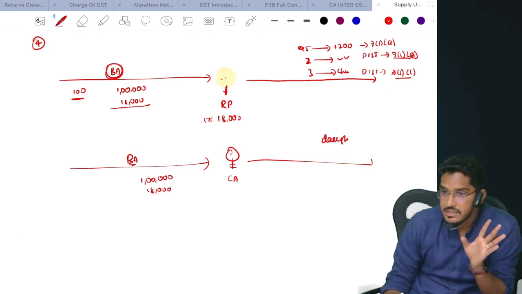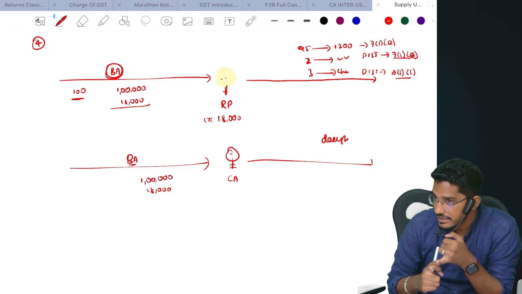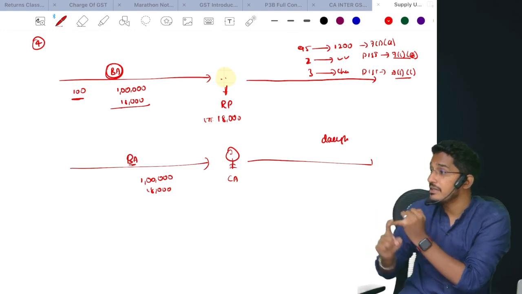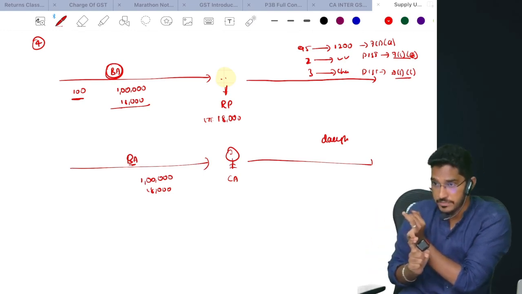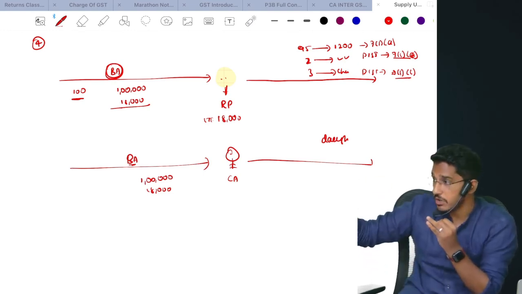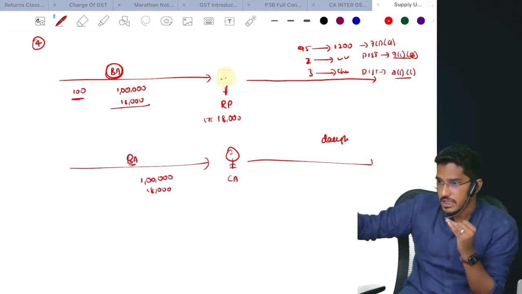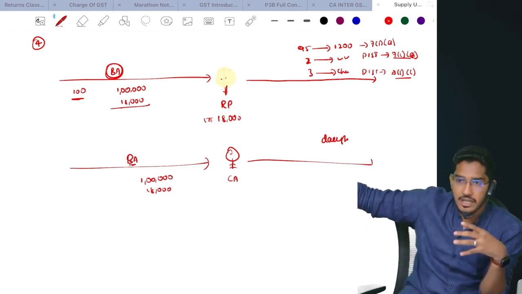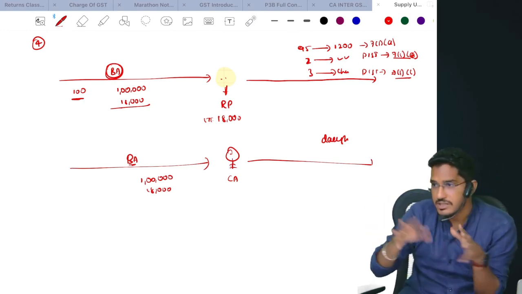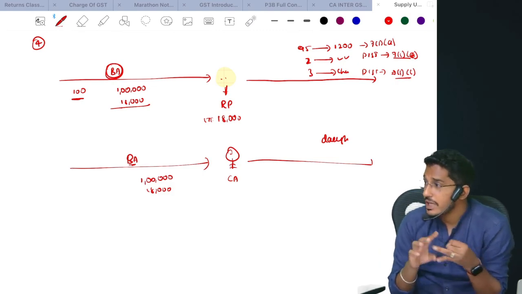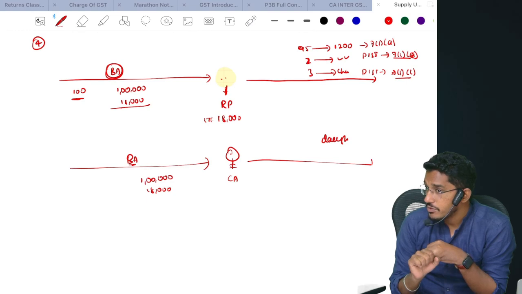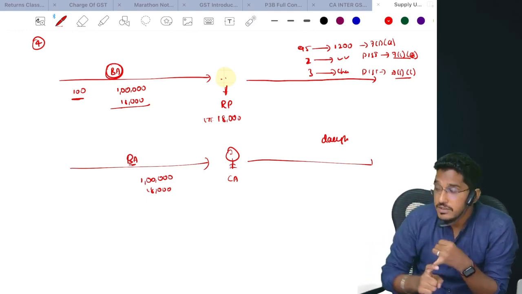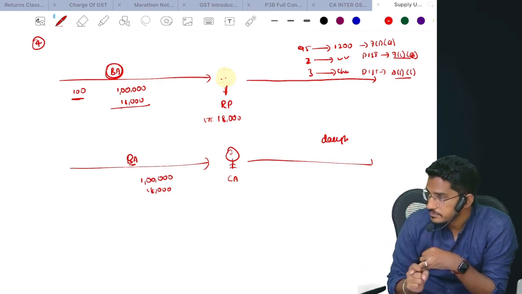Any asset on which you have availed input tax credit, and the transfer you are making, should be a permanent transfer. It should not be a temporary transfer. It should be a permanent transfer or disposal. There is no getting back. For example, this laptop I have given for usage for 2-3 days to my friend, and after I am getting it back, now you should not say that is also supply. Why? Because that is not a permanent transfer or permanent disposal. So in order to qualify as supply, that should be a permanent transfer or disposal.